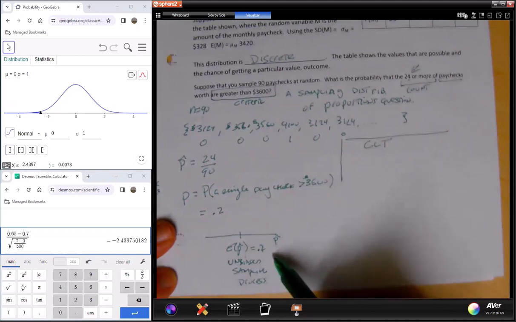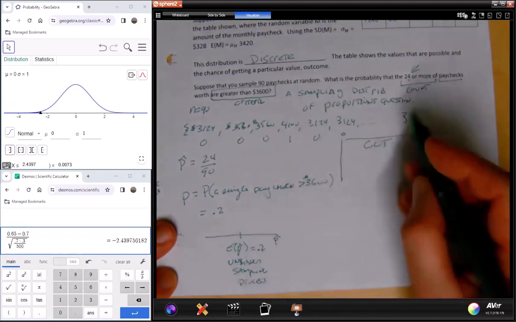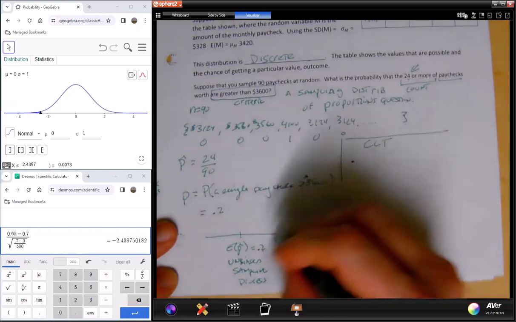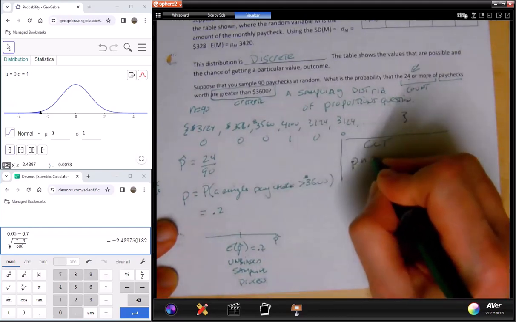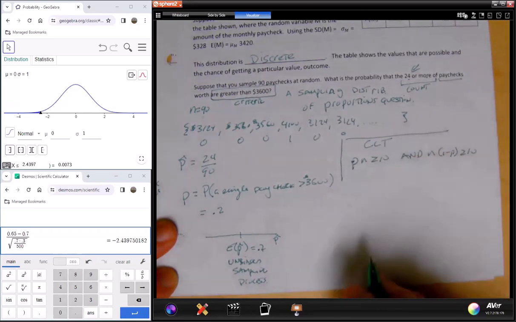So even if I don't meet the CLT, this will continue to be the center of this distribution. But can I draw that normal shape above? Well, the only way I can do that is if I meet the criteria. So I take P, again, this is the criteria I must figure out. Do I meet that criteria?